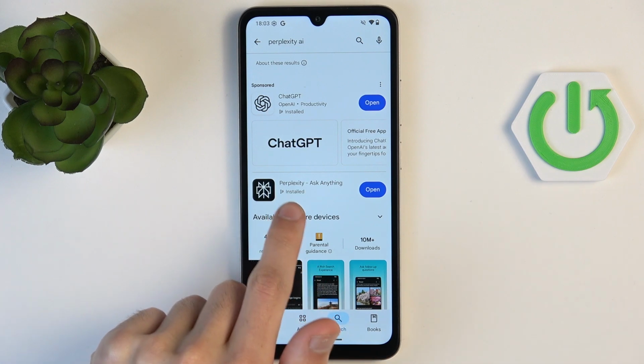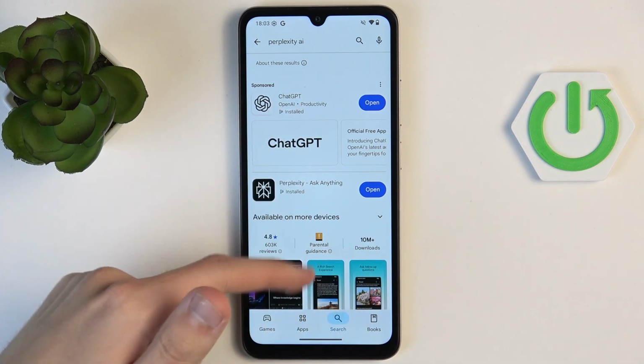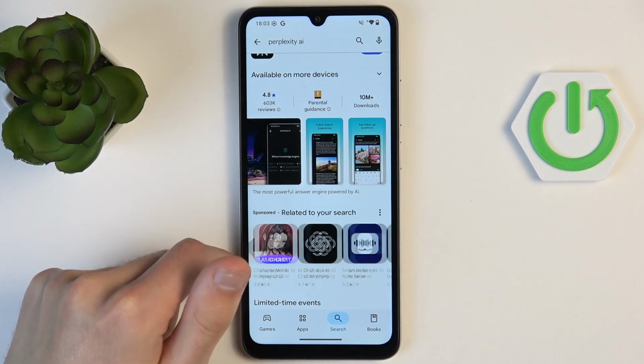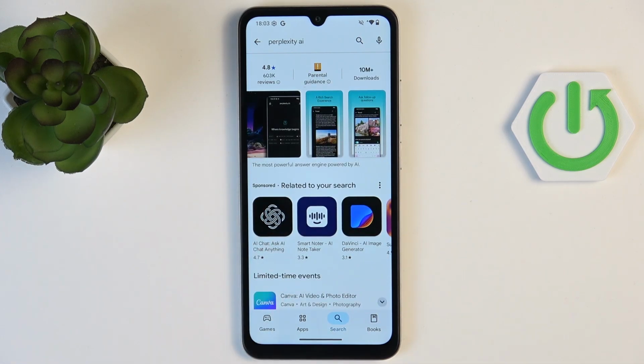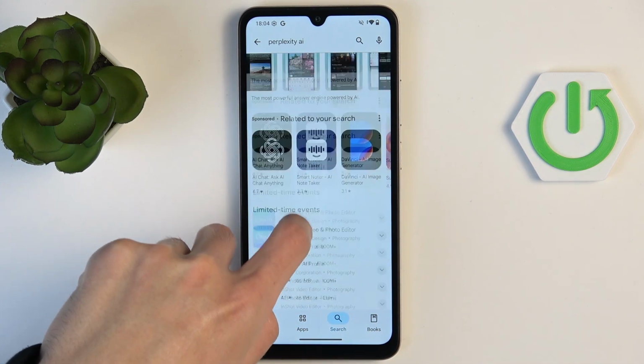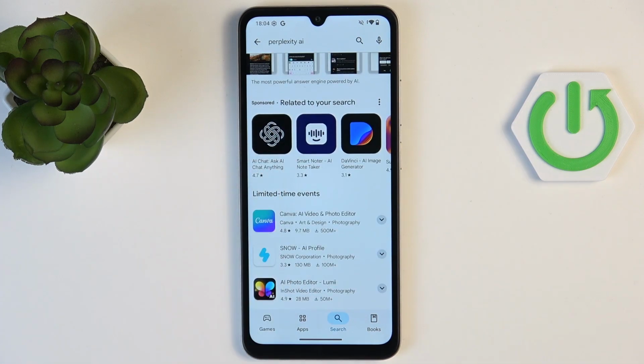As you can see, this is called Perplexity, this is ChatGPT, and if we scroll and find our fake one, we can see that this doesn't really have a name, it's just an AI chat, and not the Perplexity or the ChatGPT, it's just a normal chat AI app with no distinct name.